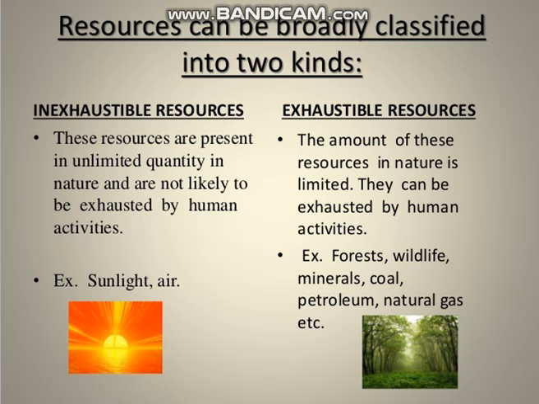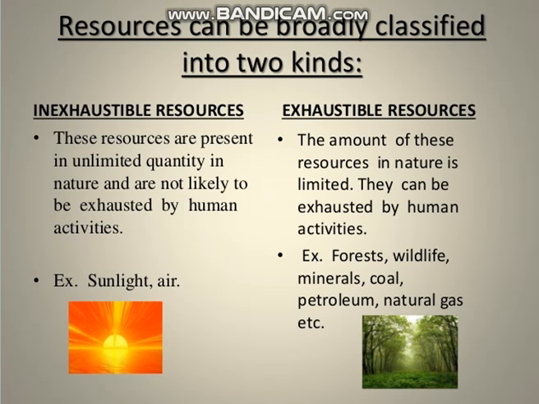Now, if we are talking about the exhaustible resources, the amount of these resources in nature is limited. These natural resources are present in a fixed or limited amount, and that's why they can be exhausted by human activities.